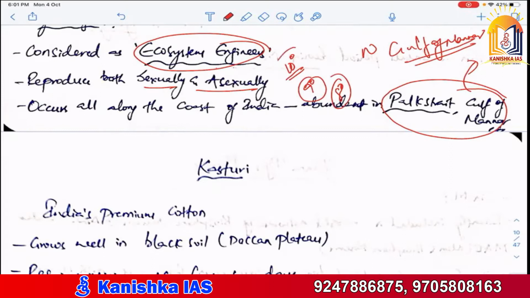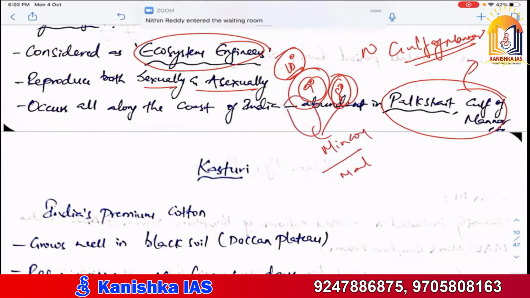So 10-degree channel is between Andaman and Nicobar Islands, and 8-degree channel is between Lakshadweep Islands and Maldives. 9-degree channel is present between the Lakshadweep Islands only. Between Minicoy and the other Lakshadweep Islands, 9-degree channel is present, and 8-degree channel is present between Minicoy and Maldives. Above this, there are other Lakshadweep Islands where 9-degree channel is present. Okay. So these are also important.